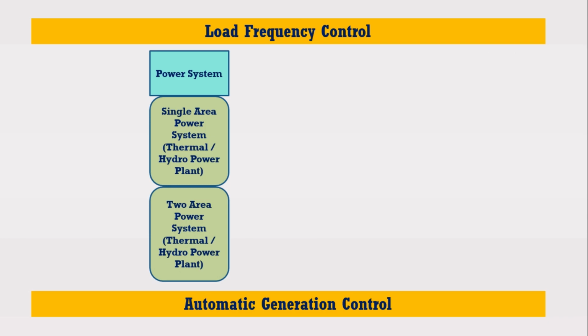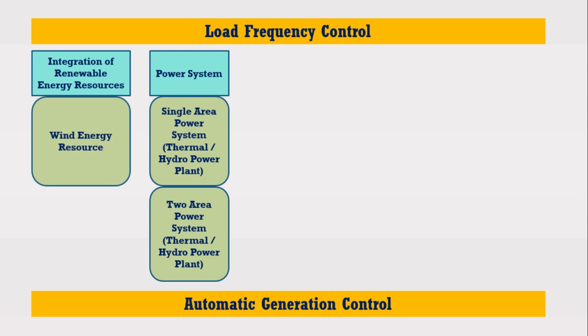Now for your master or PhD research, you still have the option that you can also add the transfer function model of renewable energy resources and perform their load frequency control or automatic generation control. Among renewable energy resources, you may consider the transfer function model of wind energy resource with this model and perform the LFC or AGC. Similarly, you can also add the transfer function model of solar energy and again perform the